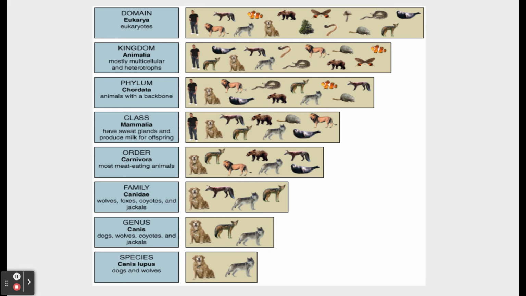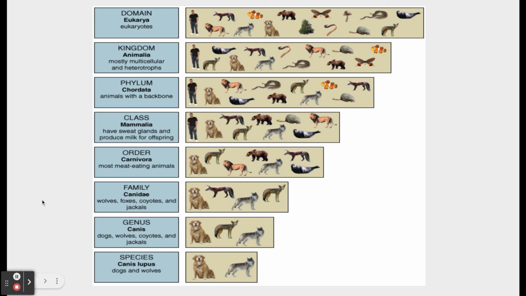Now, if I take the kingdom and further specialize it into categories with only animals with a backbone, that actually eliminates some of my organisms. You can see the butterfly is no longer part of the phylum Chordata because a butterfly does not have a spinal cord. Chordates have a backbone.